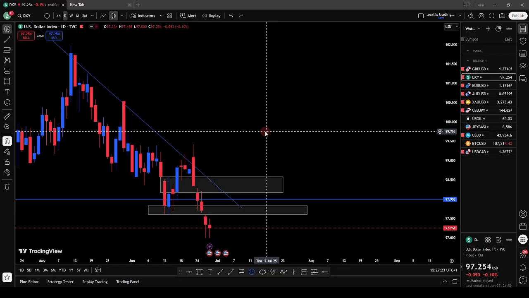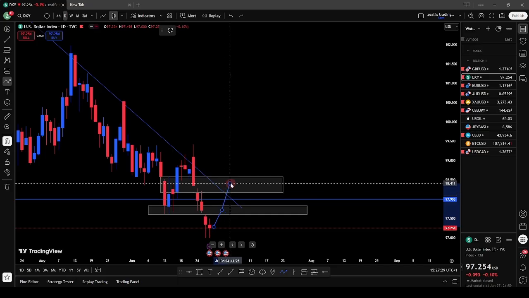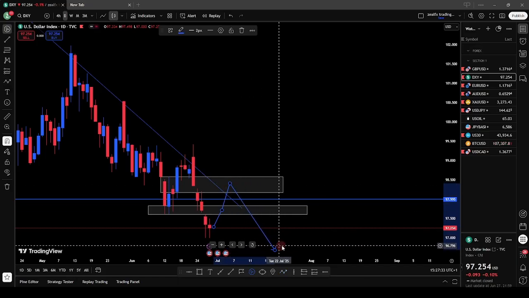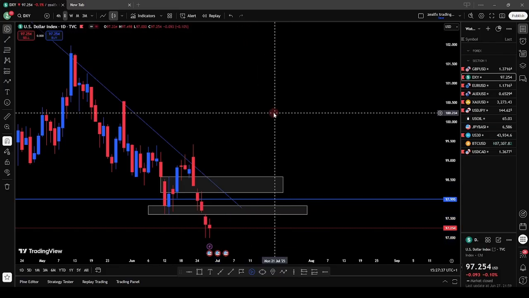So what we expect this week, we expect price to retest this zone or this zone before we look for our selling opportunity for the dollar index back to the downside. So we expect more selling opportunity on the dollar index this coming week. So let's look at our weekly chart.